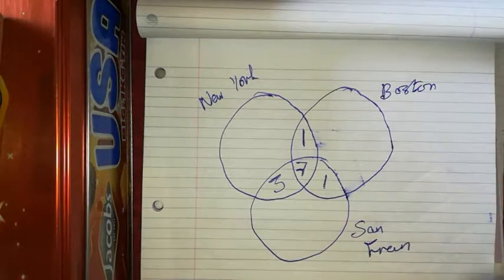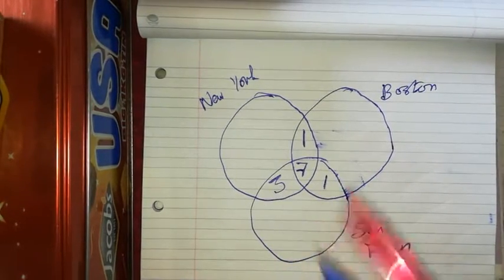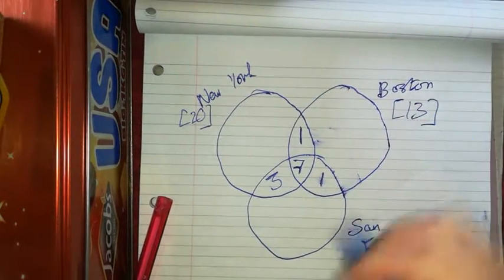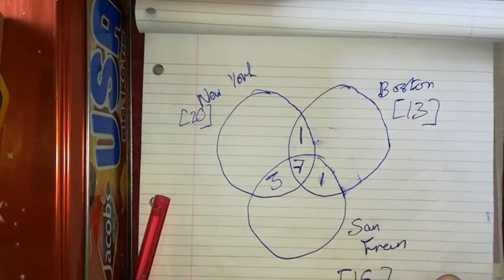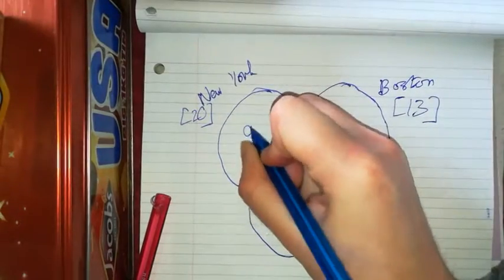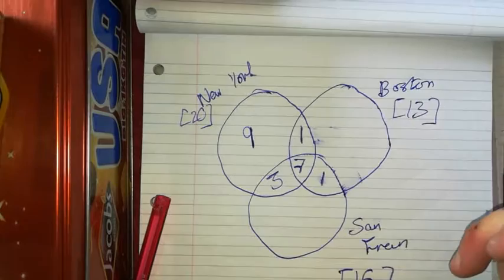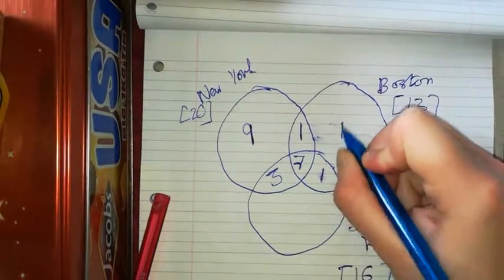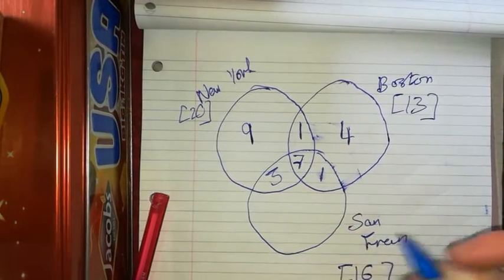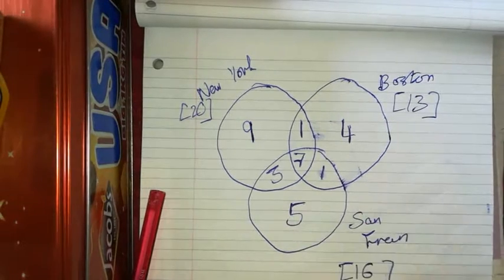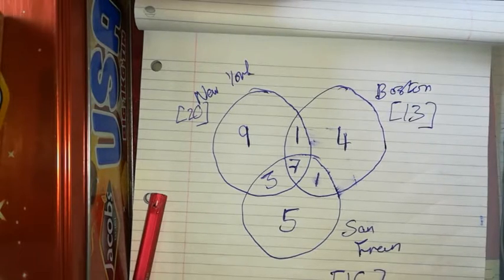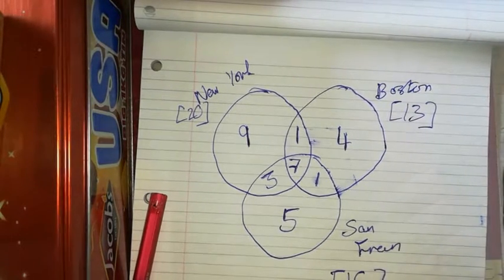So 20 had been to New York, so altogether in New York we have 20. In Boston we have 13, and in San Francisco we had 16. So 20 had been to New York, but I already have 11, so there would have been 9 that have been to New York only. 13 have been to Boston, but I already have 9, so I would have had 4 that have been to Boston only. And San Francisco, so that's 10, 11, so I would have had 5 that have been to San Francisco only.